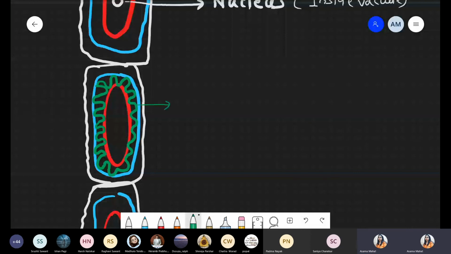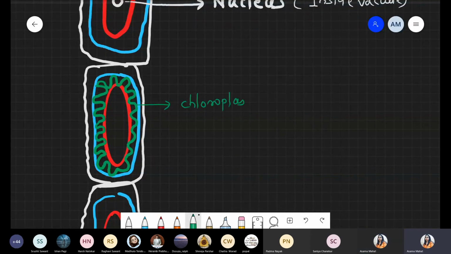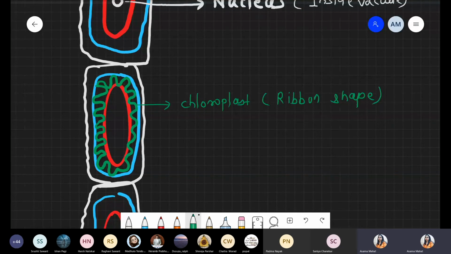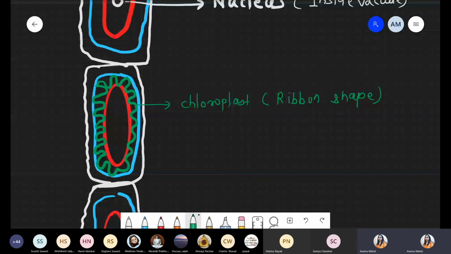So this green color is nothing but the chloroplast. And what is the shape of the chloroplast? Ribbon shape. Chlamydomonas, cup shape. Spirogyra, ribbon shape. Okay, ribbon shape chloroplasts are present. And now what happened on this ribbon shape chloroplast?